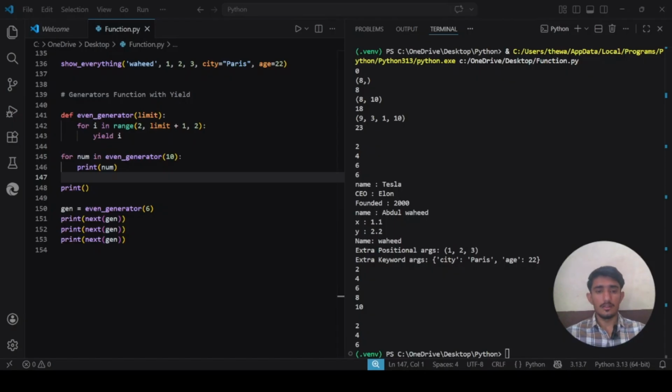Next, now we will talk about recursive functions. We have arrived at one of the most mind-bending, beautiful concepts in all of programming: recursion. This is a topic that confuses many beginners, but once it clicks, you will never forget it. I will take it slowly and use a very clear analogy.